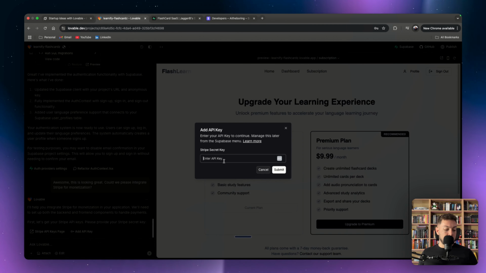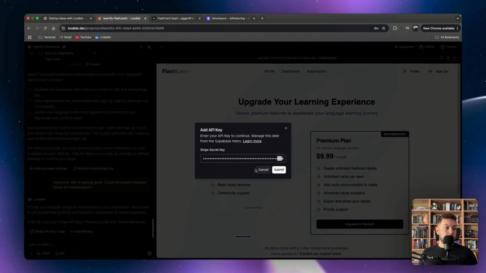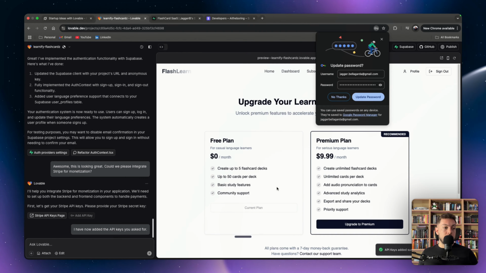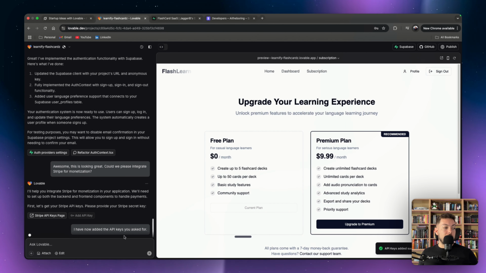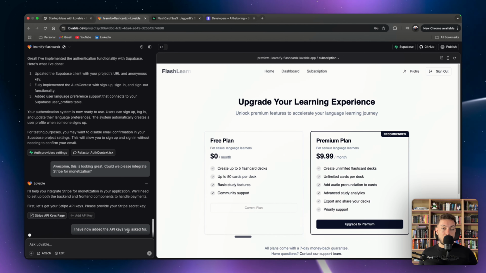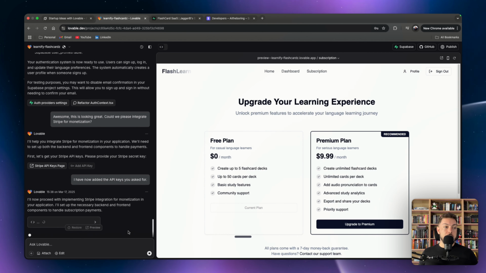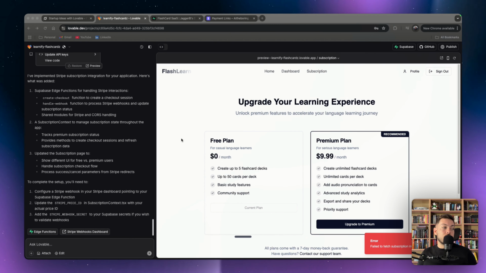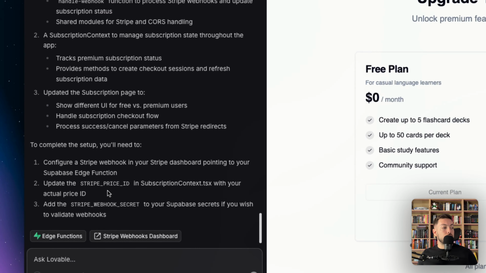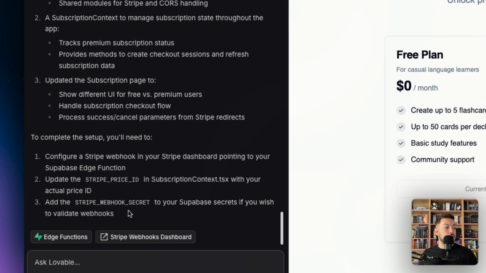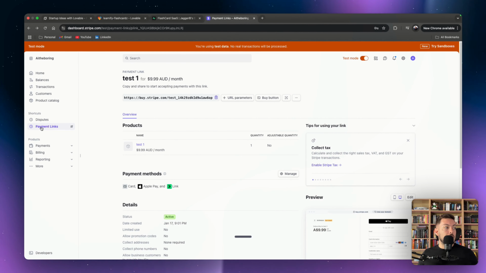And what you want to do is literally go and click this button, add API key. It will bring up this window, and then you want to paste in your API key that you'll copy from Stripe. You submit that, it will then link. So I've now updated my API keys you asked for, and Lovable will then do all that integration and hold those keys in Supabase in the backend. Okay, and 2 more things you need to do from a Stripe perspective is set your Stripe price ID and your Stripe webhook secrets. So Stripe price ID is easy. You're gonna come to payment links.